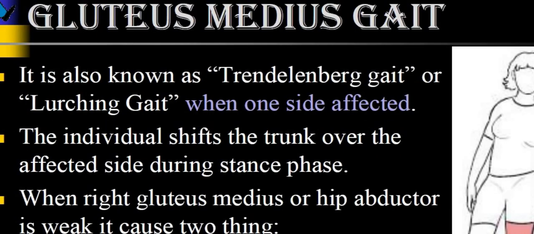The next one is the gluteus medius gait. It is also known as the Trendelenburg gait or the lurching gait. When one side is affected, the individual shifts the trunk over to the affected side during the stance phase. When the right gluteus medius or the hip abductor is weak, it causes two things.